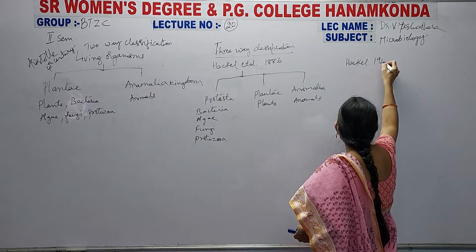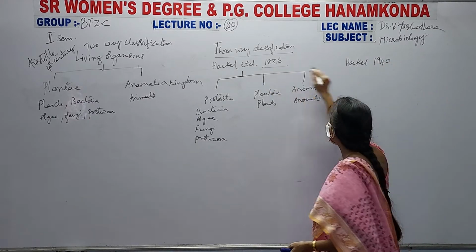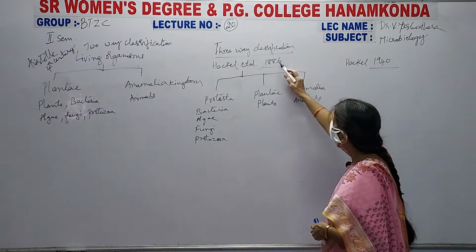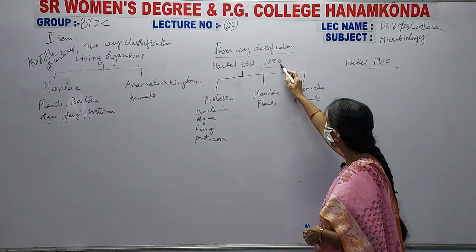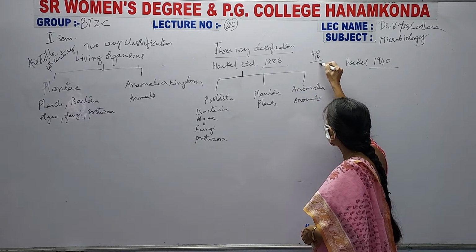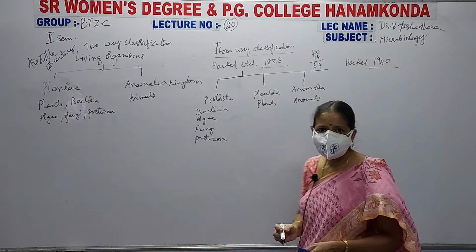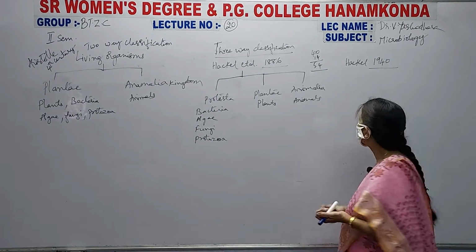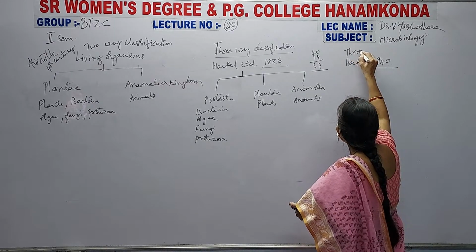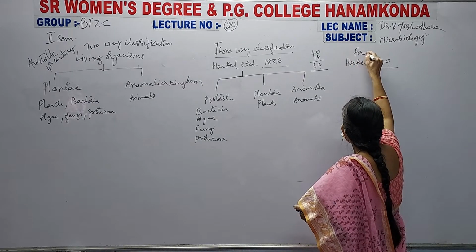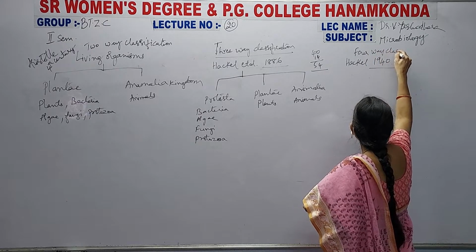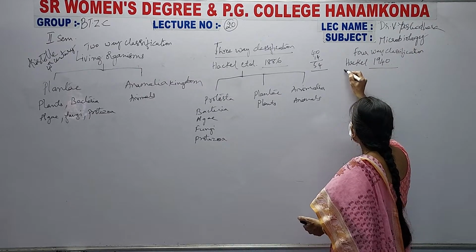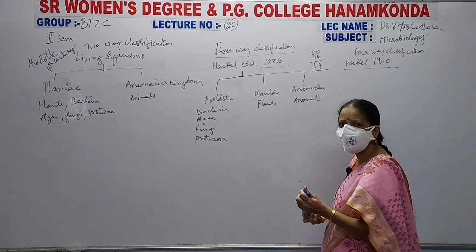in 1886, then in 1940, that means how many years later, student? 40 plus 86 means 14 years, is it or not? 40 plus 14, that is after 54 years, he gave another classification, and this classification is known as four-way classification. Okay, four-way classification. And this Haeckel has given the four-way classification.